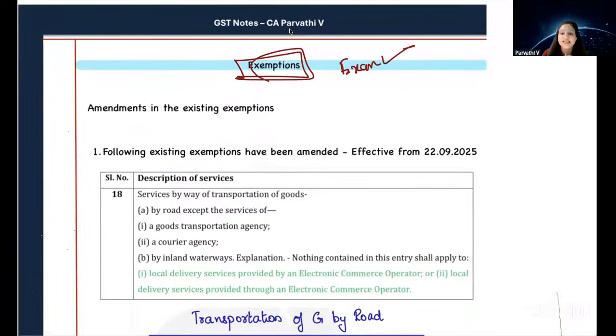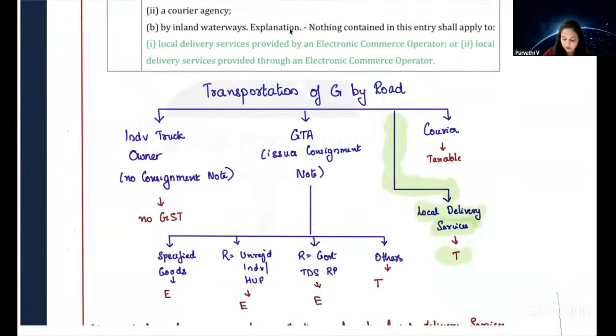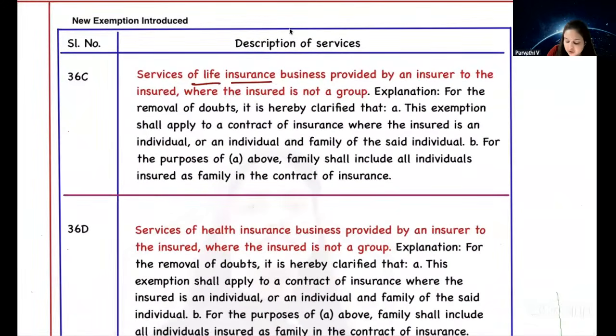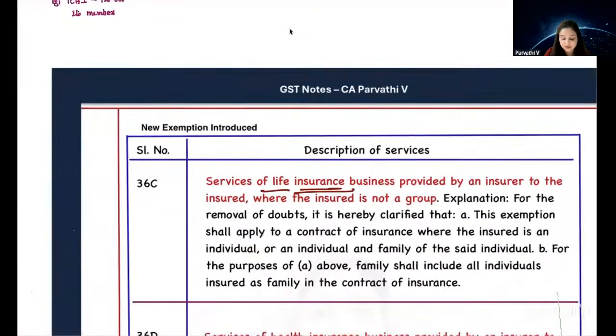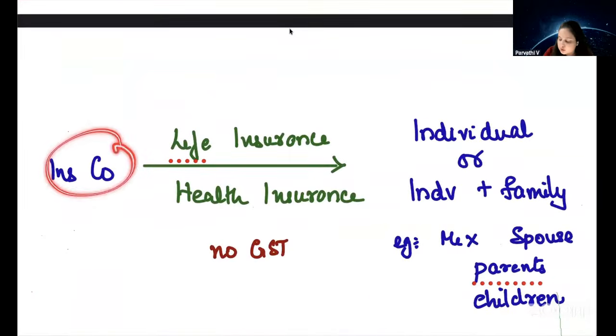What is the amendment in our exemptions chapter? Now they have added a new service which is exempt from GST. Let's see what it is. What is the new service which has been added in exemption? It says life insurance services. Life insurance services provided by an insurance company to an individual or his family. It is exempt from GST.